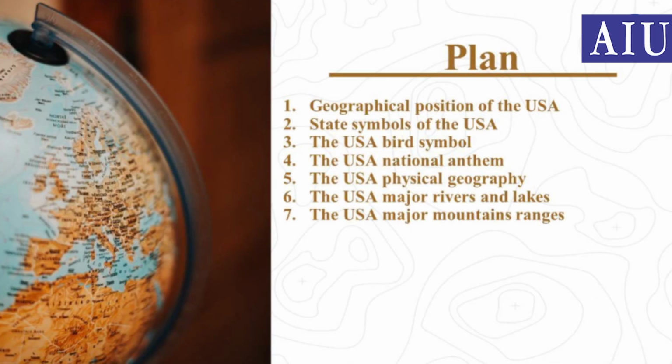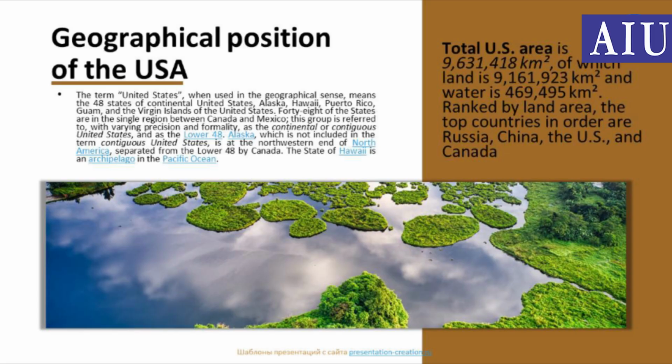The term United States, when used in the geographical sense, means the 48 states of continental United States, Alaska, Hawaii, Puerto Rico, Guam, and the Virgin Islands of the United States. 48 of the states are in a single region between Canada and Mexico. This group is referred to with varying precision and formality as the continental and the contiguous United States, and as the lower 48.